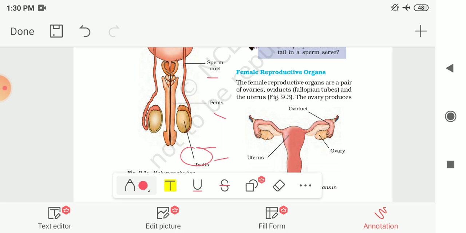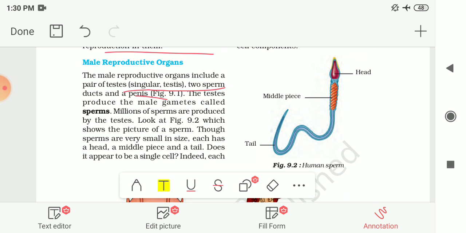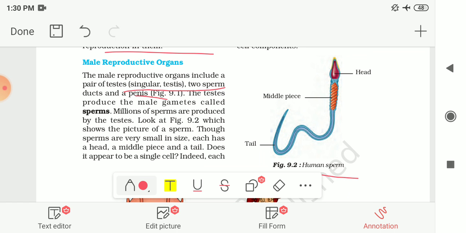And here in the next figure, the sperm is also shown to you. This one is the human sperm, and those sperms are very small in size. However, it has a head, a middle piece and a tail.